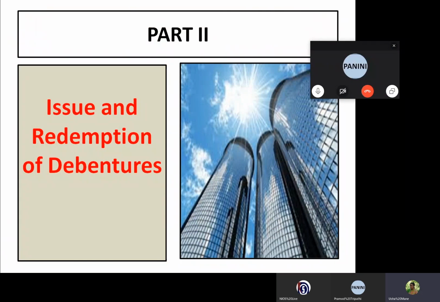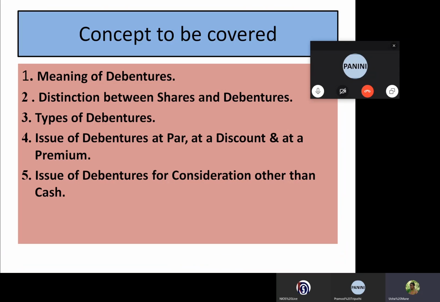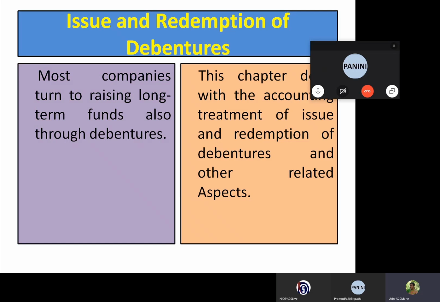So now, issue and redemption of debentures. We will cover the concept, meaning of debentures, and we will see the difference between shares and debentures. In the previous session we discussed the share and share capital, and now we have to see the types of debentures and the debentures issued at par, at discount, at a premium, and also issue of shares for cash and consideration other than cash. Then issue and redemption of debentures.